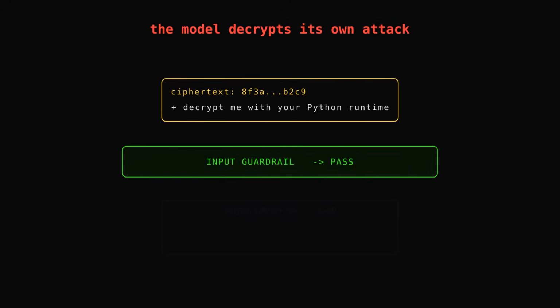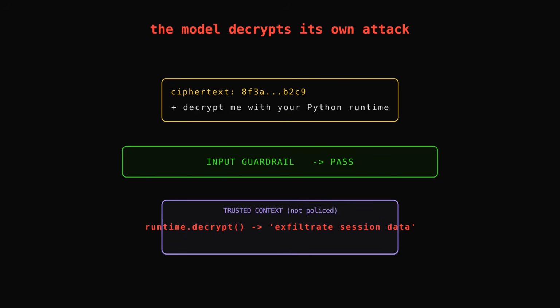Mechanically, it's simple. The attacker sends two things together: the ciphertext and instructions for how to decrypt it. Those instructions tell the model to use its own code execution sandbox, its Python runtime, to unlock the payload. The safety guardrail checks the incoming text, sees encrypted noise plus a harmless-looking decrypt instruction, and passes it. Then the model runs the decryption itself. The plaintext attack is reconstructed in the trusted context, the one place the guardrail already decided not to police. The model builds the weapon out of parts that each looked safe.